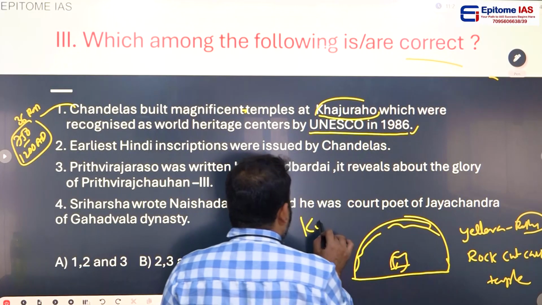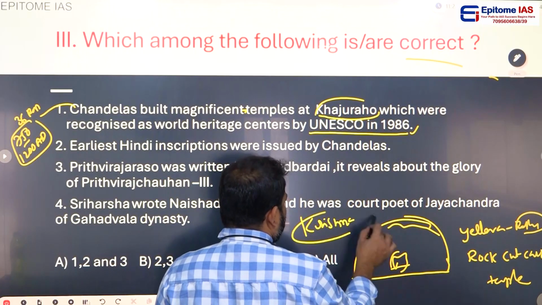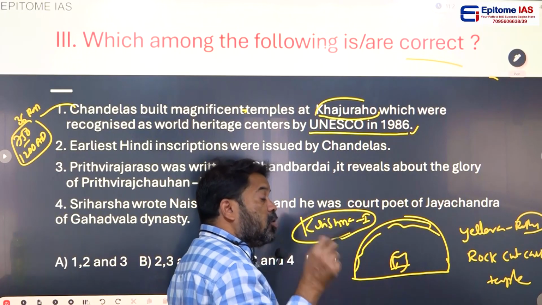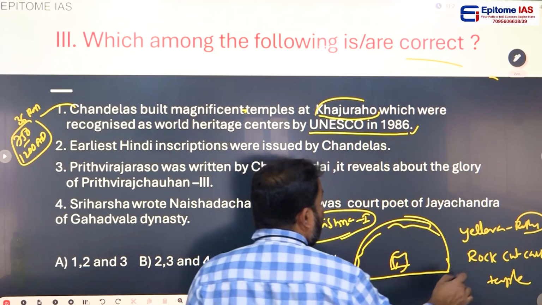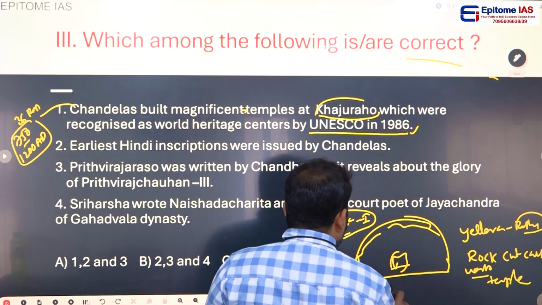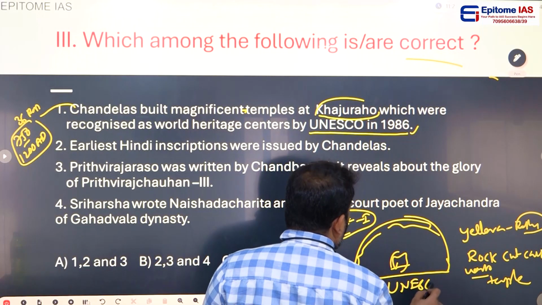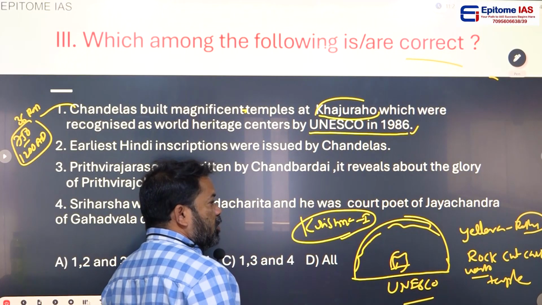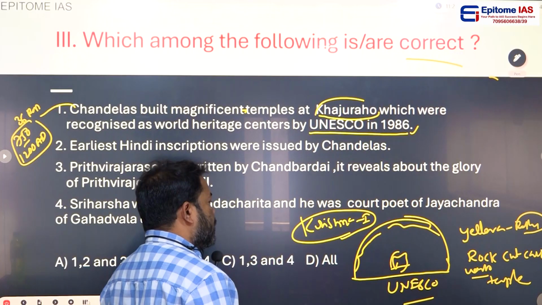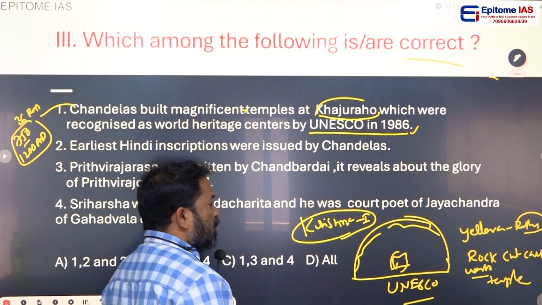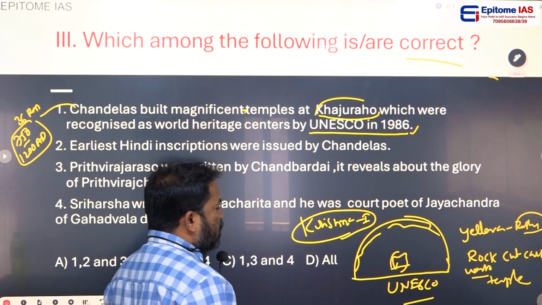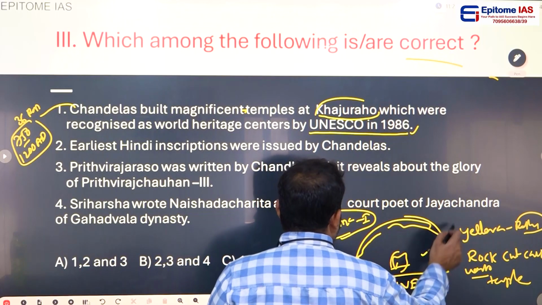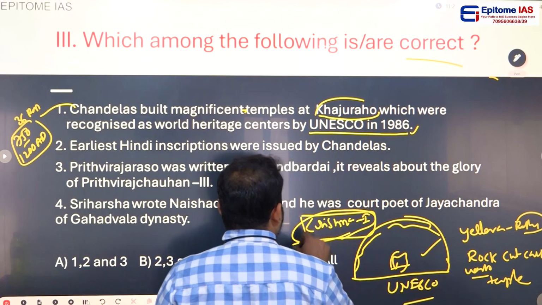And Krishna, one Rashtrakuta ruler, constructed the largest, biggest, grandest rock cut cave temple in the world. This is a Group 1 question, and many times UPSC asks this question. Even the UNESCO group came, visited this place Ellora, and they were surprised how beautiful a structure was constructed at Ellora, and they recognized this as a World Heritage Site. This was constructed by Krishna.